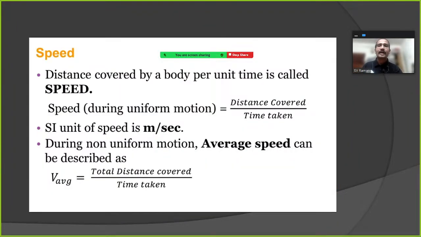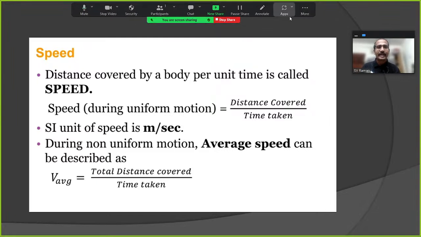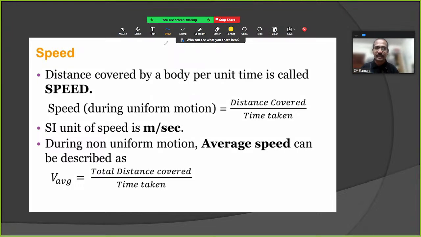The speed is how much distance the student traveled in a certain time. Distance covered by a body per unit time is called speed. So speed is equal to distance by time. Speed is equal to distance by time. So how much total distance is traveled by the student in a unit time. The units are meters per second or kilometer per hour.